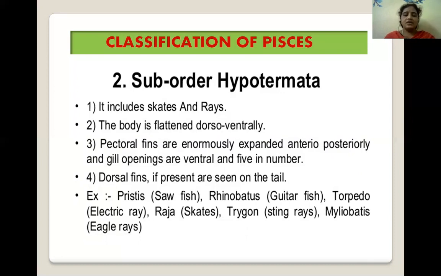The examples are Pristis, whose common name is sawfish; Rhinobatus, guitarfish; Torpedo, its common name is electric ray; Raja, its common name is skates; Trygon, its common name is stingrays; Myliobatus, its common name is eagle rays. These are the examples of suborder Hypotremata.